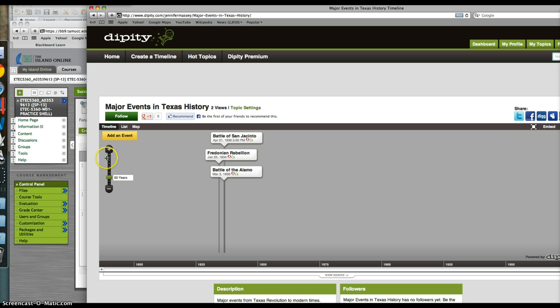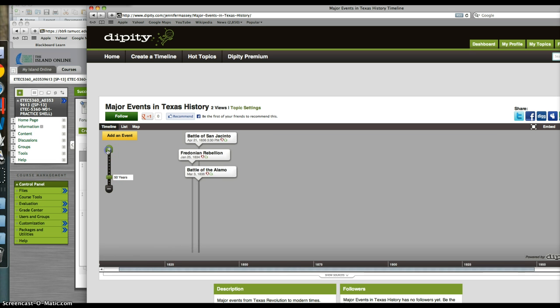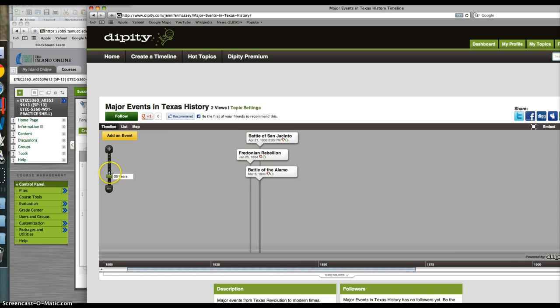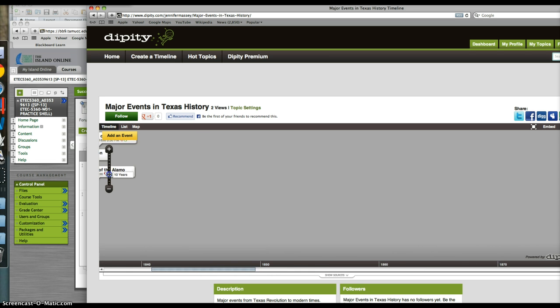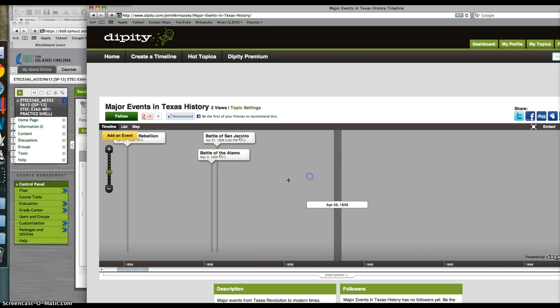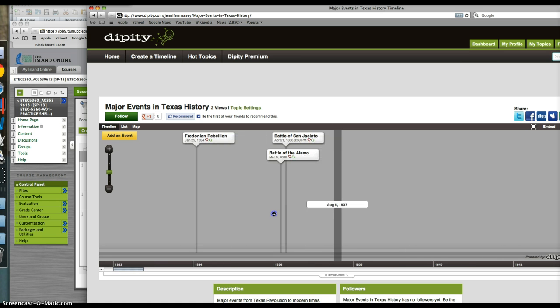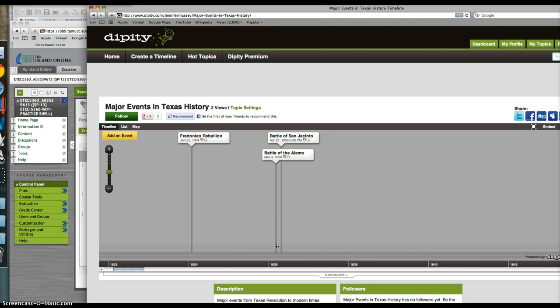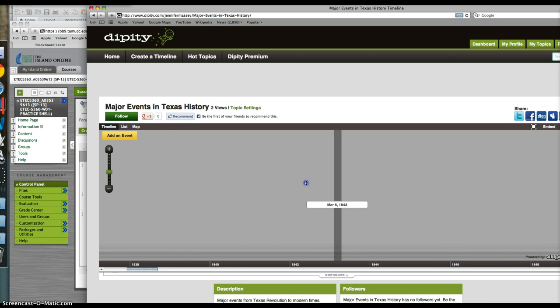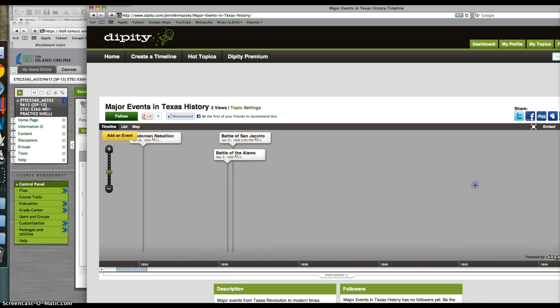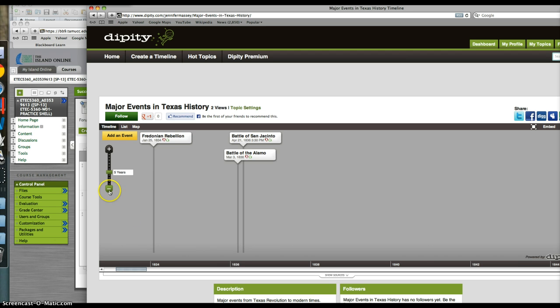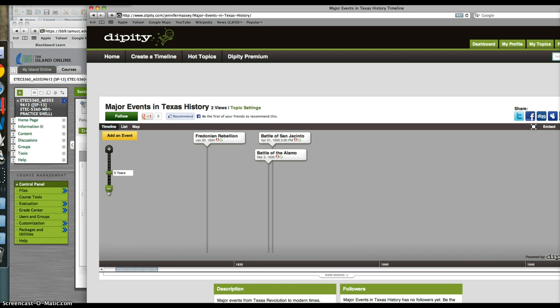Now the good thing is that this will be really crammed together at first, but you can move in and make them more spread apart so you can see how they all work together. Since they're all going to happen in a relatively short amount of time, we started colonization in 1821, and then we moved to the Revolution by the end of 1836, and we had 10 years where we were our own nation. So there's going to be a lot of things that fit in here, and the kids can zoom in or out as they please.